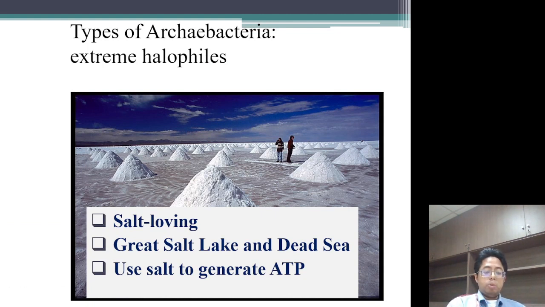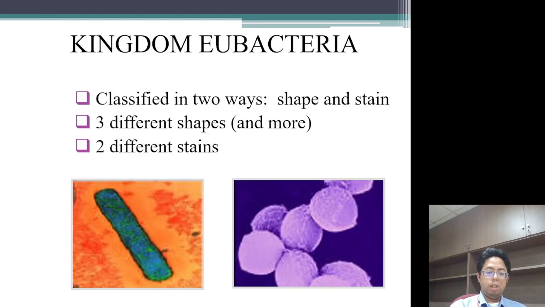Archaebacteria number two: extreme halophiles. These are the salt lovers. They like to live in areas with a lot of salt that can kill other organisms due to hyperosmolarity. The environment is hypertonic and will suck the moisture out of them. But these halophiles can live there. They use salt to generate ATP.